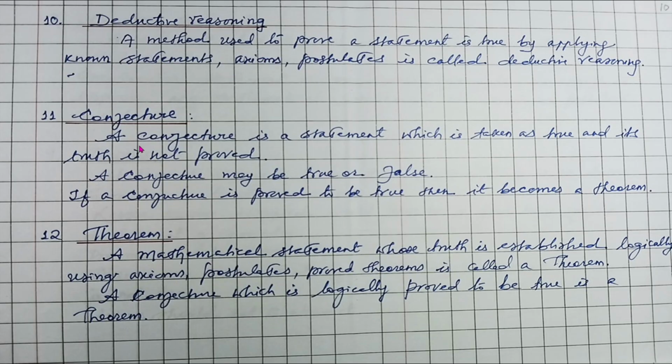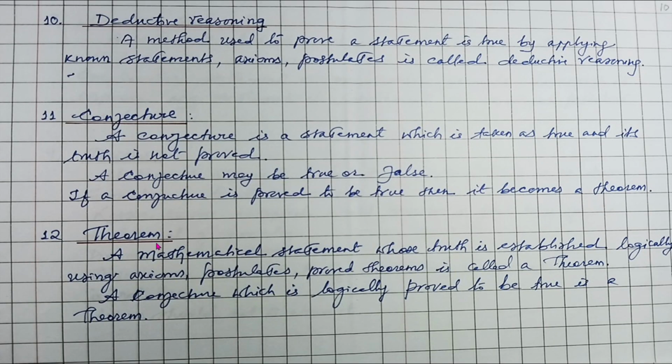Now what is a conjecture? A conjecture is a statement which is taken as true and its truth is not proved. Very interesting here. A conjecture therefore may be true or false. If a conjecture is proved to be true, then it becomes a theorem. So first we have a conjecture, then if we prove it is true, the conjecture becomes a theorem.